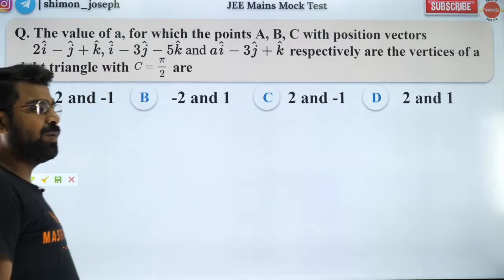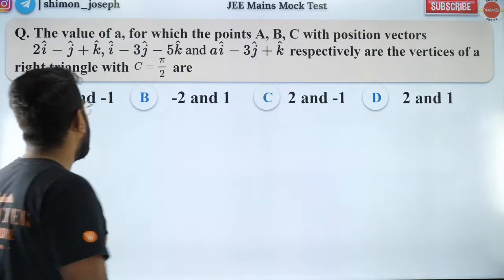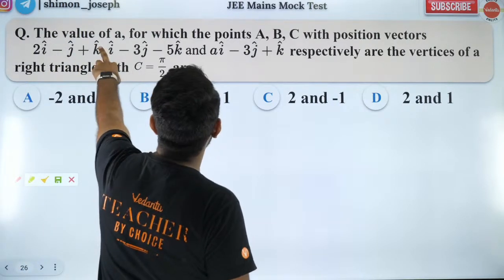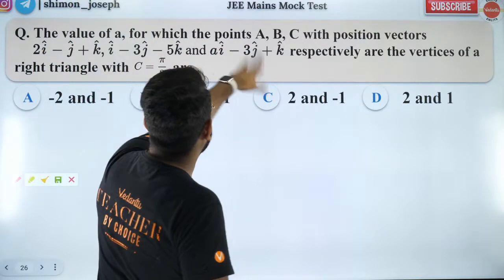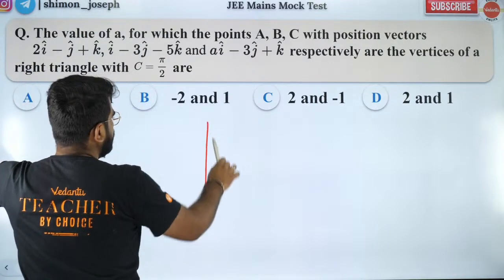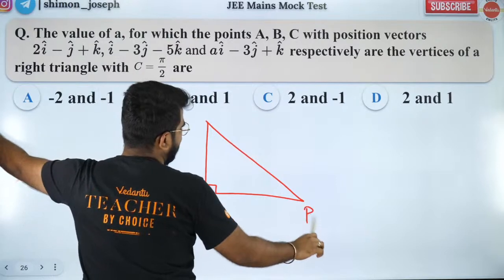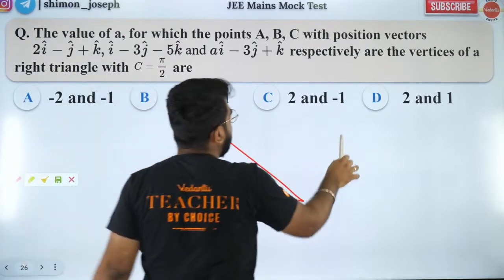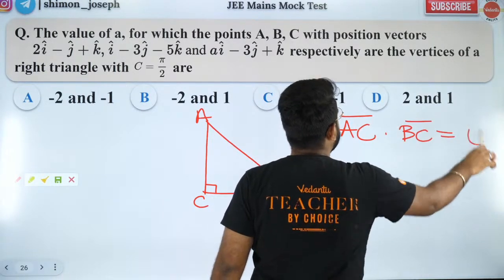Great. So people, shall we get started? Let's go. What do we have? The value of A for which the points A, B, C with position vectors so and so are vertices of a right angle triangle. So you have a right angle triangle with right angle at C. So this is your A and B. So then can I say, my dear boys and girls, AC dot BC is equal to zero?